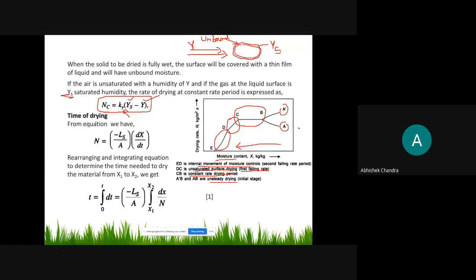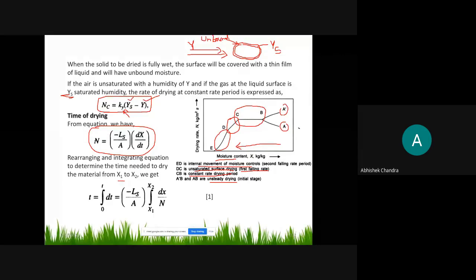Then for the time of drying, we have already discussed this relationship. We use this relationship, rearrange this expression and integrate for the moisture content from X1 to X2. Suppose this is X1 and somewhere here is X2.